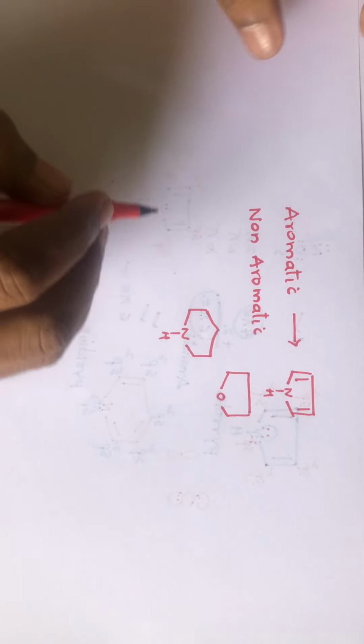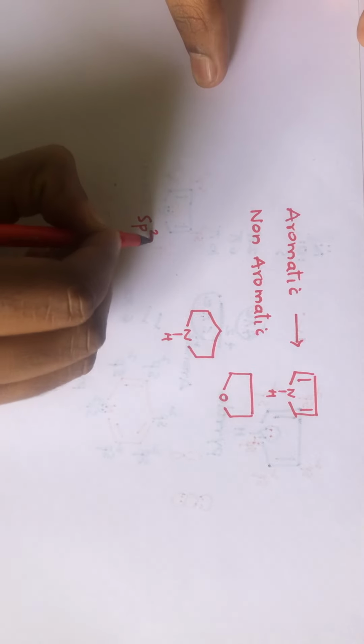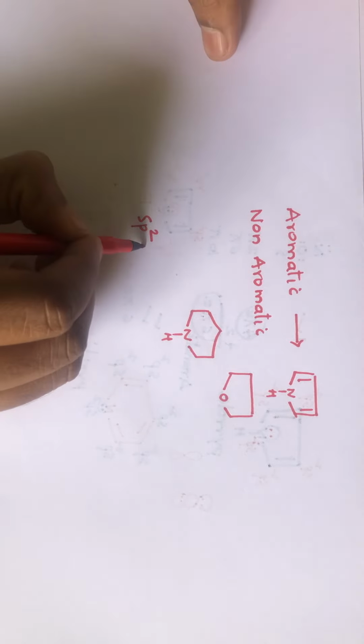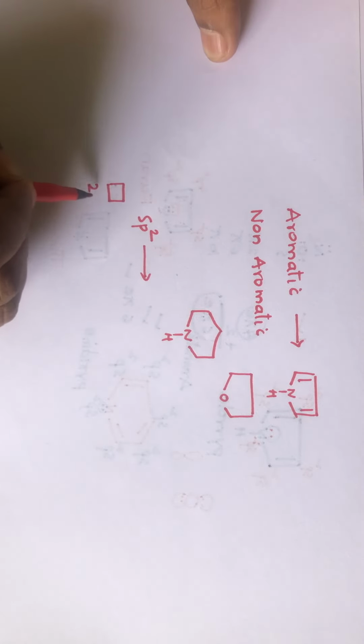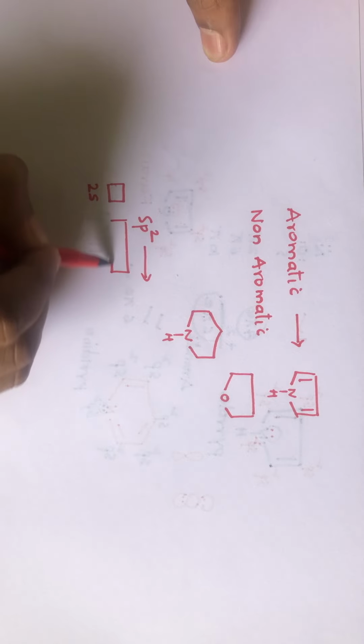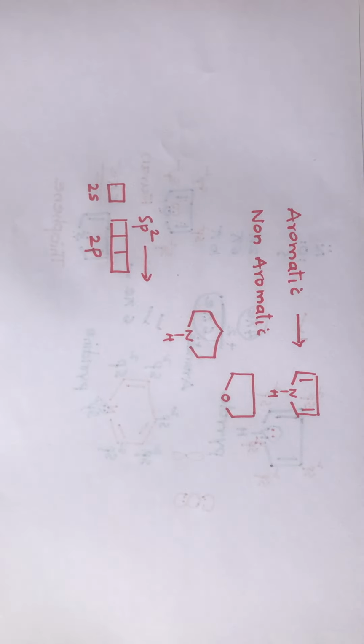On the last point, students: if the hybridization of an atom is sp2, take the example of carbon. Carbon contains 2s and 3 2p orbitals.